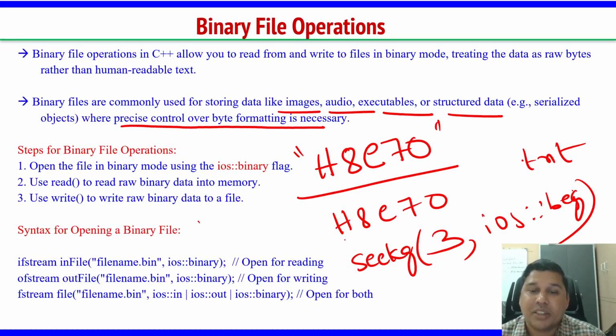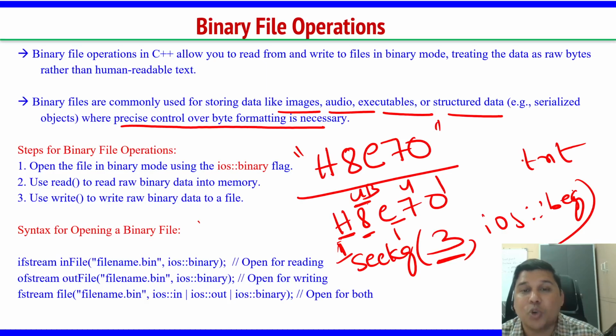What will happen? H occupies 1 byte. What about 8? It occupies 4 bytes because it is an integer. It depends on the compiler, but let's assume 4 bytes. Then E is 1 byte, then the next number is 4 bytes, then the last is 1 byte. Now when I say move 3 bytes, where will it move? H takes 1 byte, and 8 has 4 bytes, so it will move only 2 bytes into the 8.